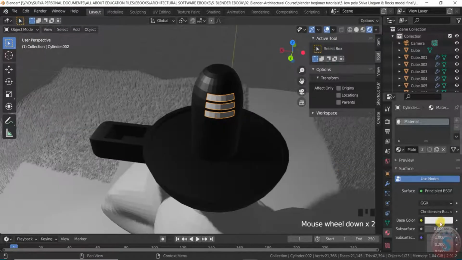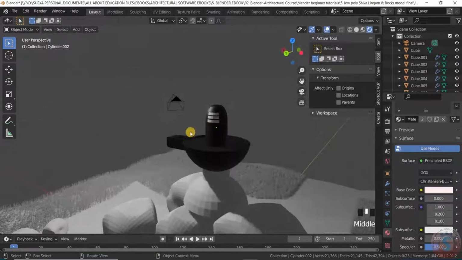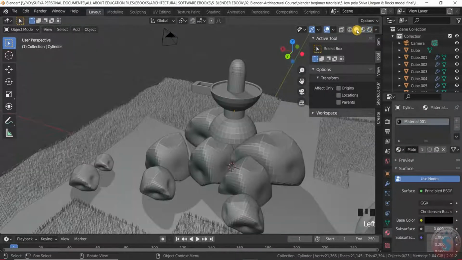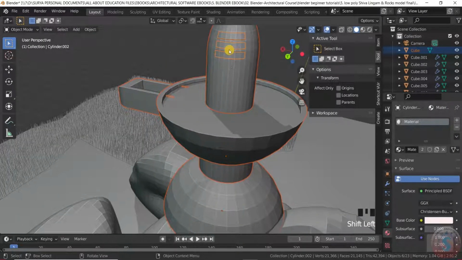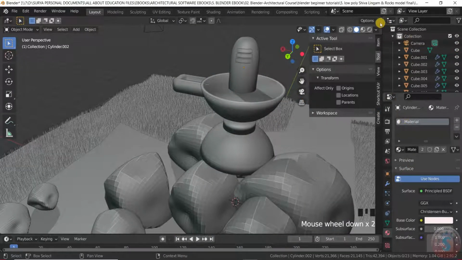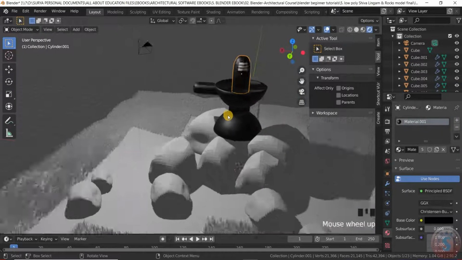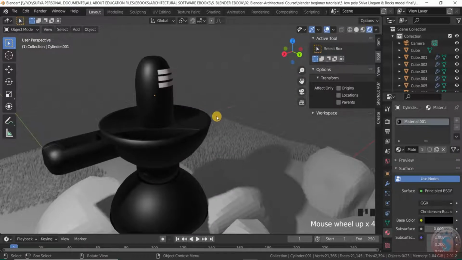Go to the object mode and give the base color to white. You can give the white color to this and give the black color, a new material to this. And you can observe and go into the mode here. I want to give all of them shade smooth, for example smooth object, and go into the material property again. It looks nice. After the smooth effect, it is looking realistic. You can observe, shaded smooth.